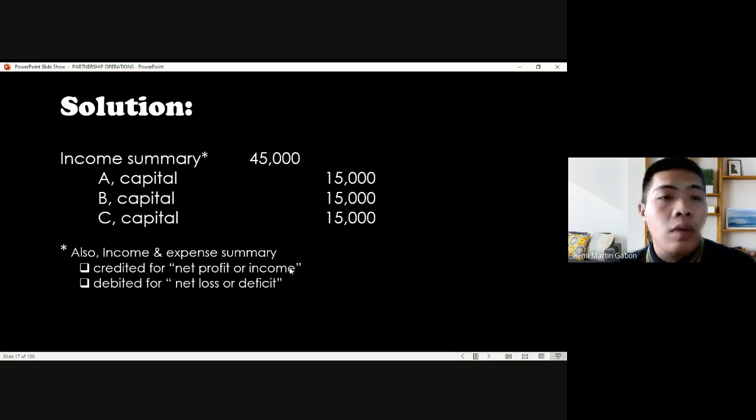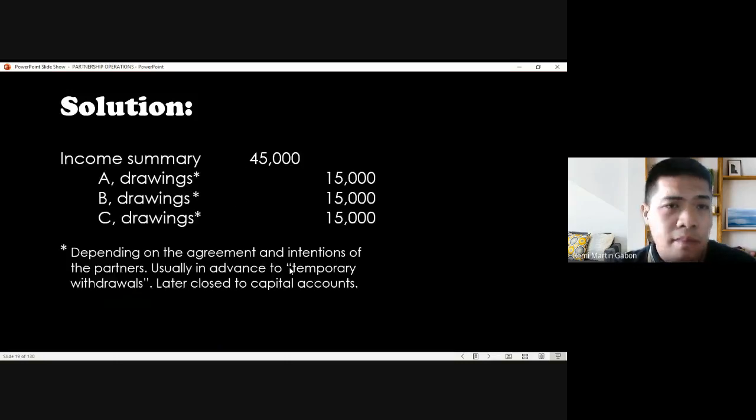The partners can agree to have it credited directly to the capital accounts. However, the majority presentation in the books has it credited first to drawing accounts. It depends on the agreement and the intention of the partners. Usually, crediting to drawing accounts is in anticipation of profits, so they anticipate profits, or this will lead to the concept of temporary withdrawals.